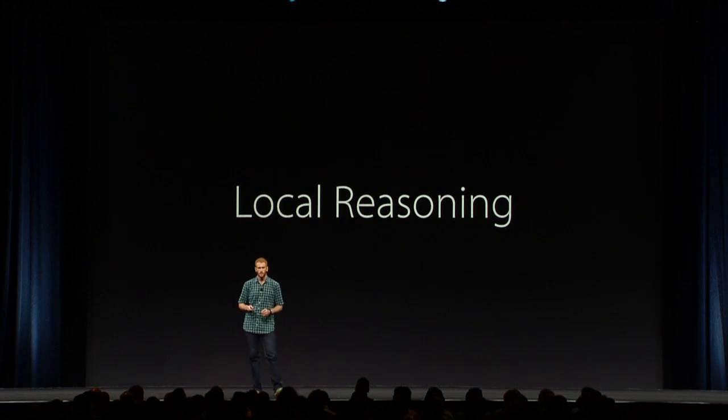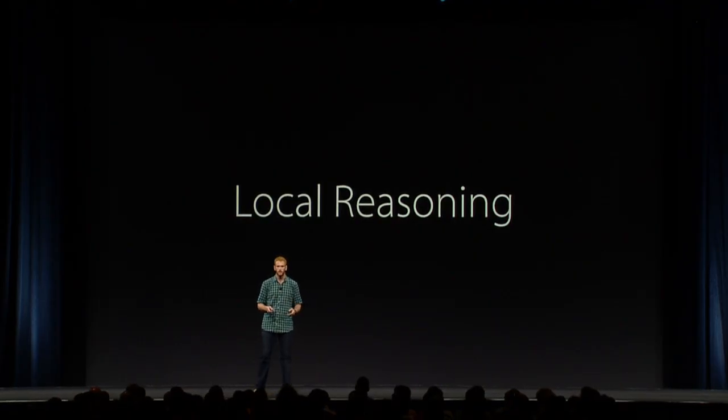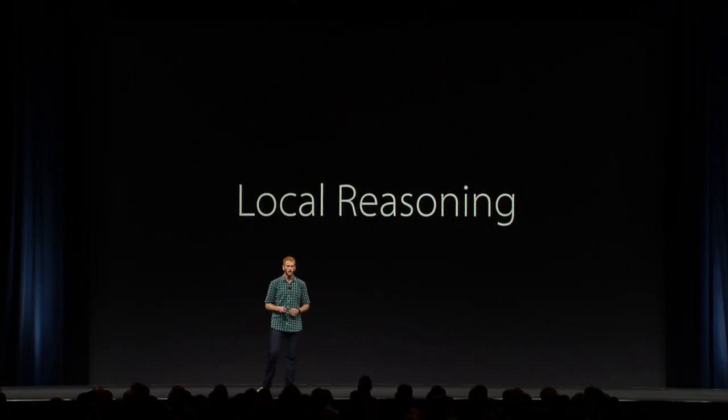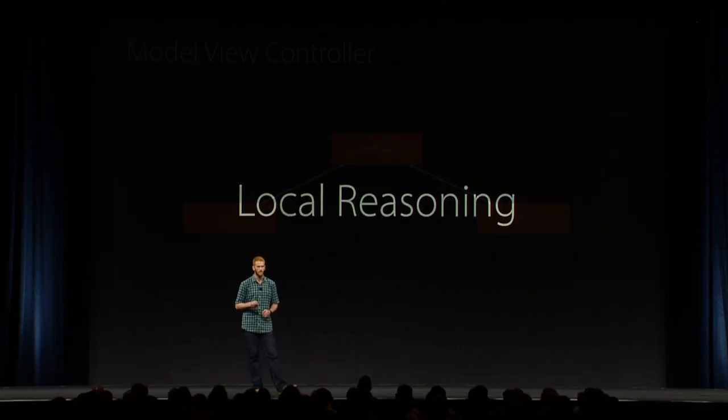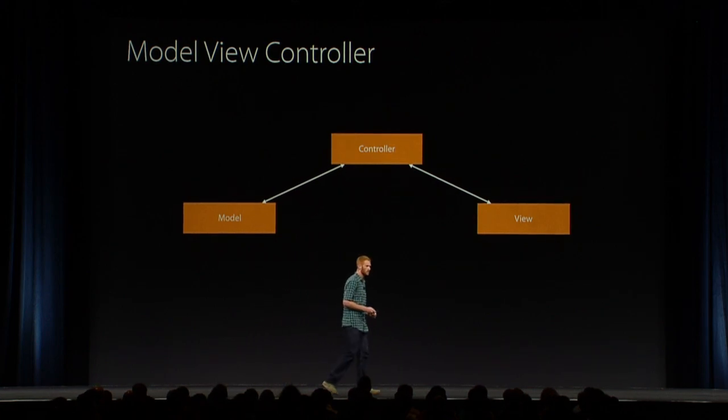For example, maybe when you just joined a new team and you have tons of code to look at, but very little context. Can you understand what's going on in that single function? The ability to do that is really important because it makes the code easier to maintain, easier to test, and easier to write the first time. We're going to talk about how local reasoning can improve our UIKit apps in the context of the model view controller design paradigm, which is what Cocoa uses, where the model stores your data, the view presents that data, and the controller coordinates between the two.